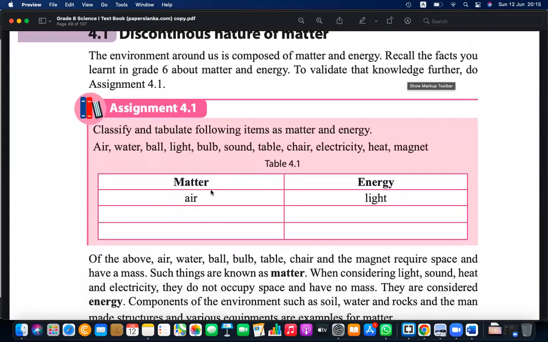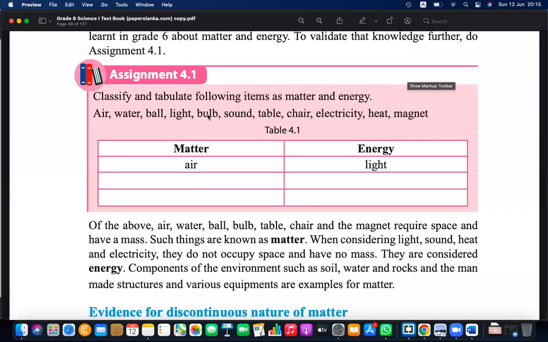First of all, I asked you to identify whether these things are energy or matter. Energy, things like electricity, heat, light and sound, are not taking any space, right? They do not have a mass. Therefore, these are called energy.